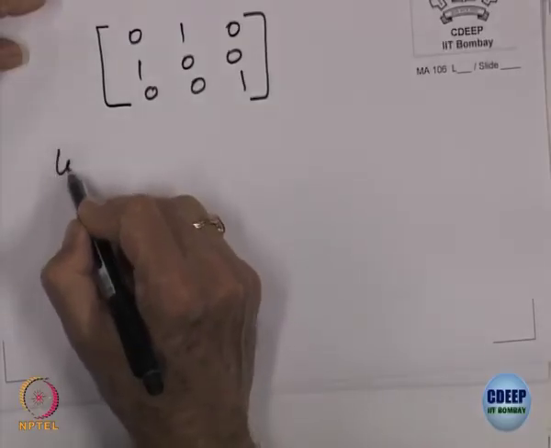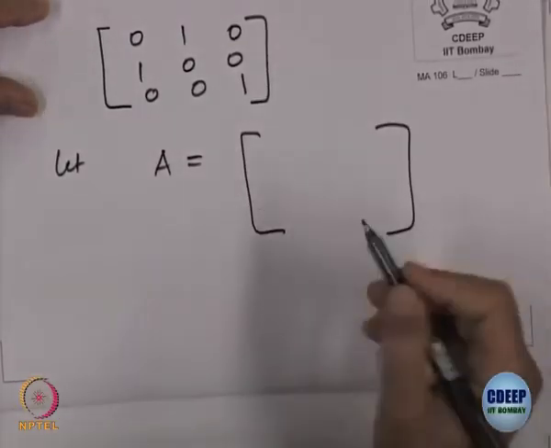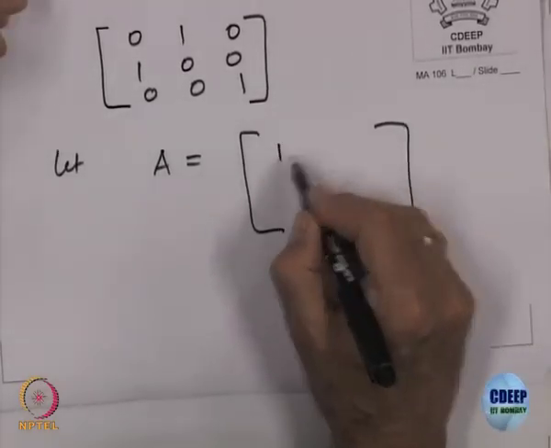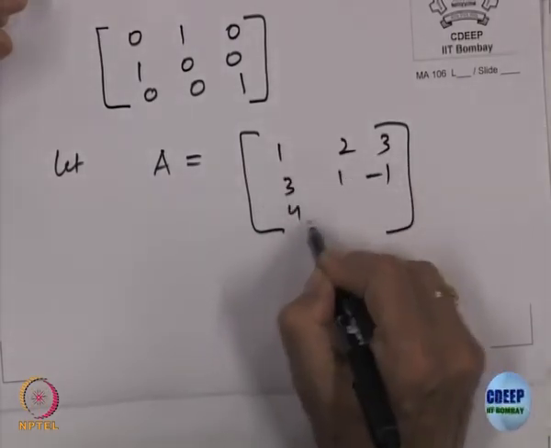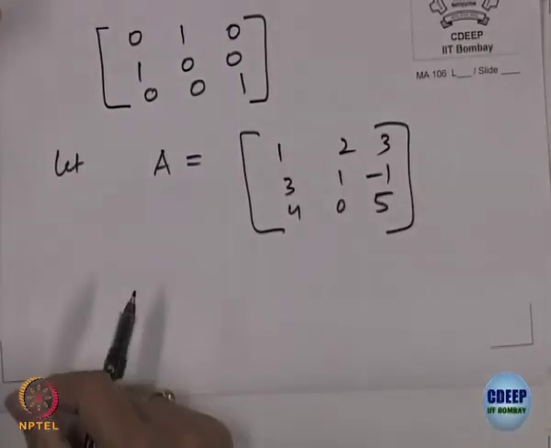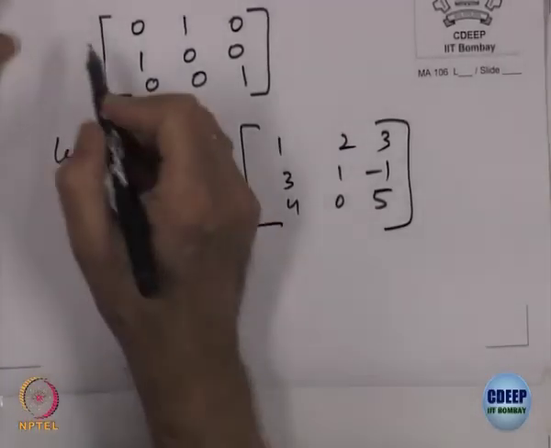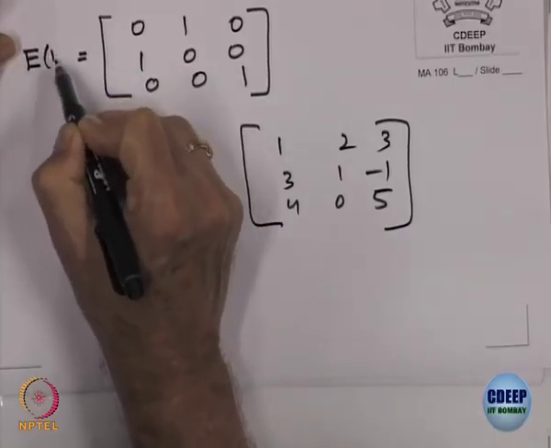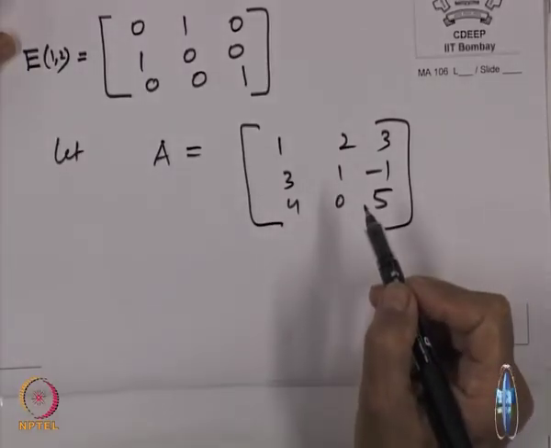Now, let us take some other matrix A, whatever you like. Let us take 1 2 3, 3 1 minus 1, 4 0 5, some arbitrary matrix, right, and let us call the matrix we got after interchanging E 1 2.